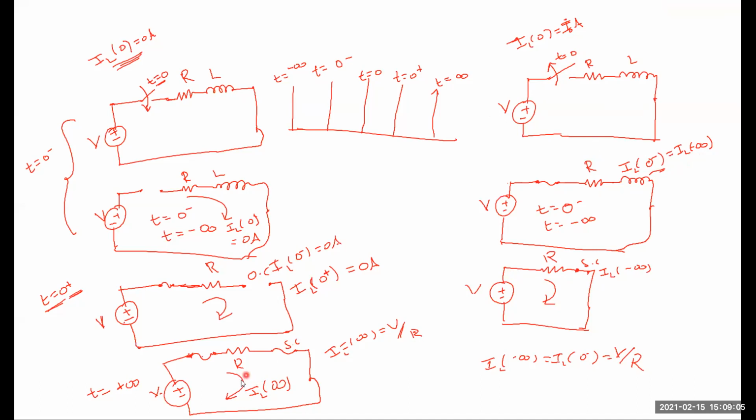So in the minus infinity case, the switch is short circuited. In the plus infinity case, the switch is also short circuited. That's why the circuits are the same, but the switching positions are different. So the inductor stored some amount of energy, IL of 0 minus. So what happens if the inductor has some initial conditions?